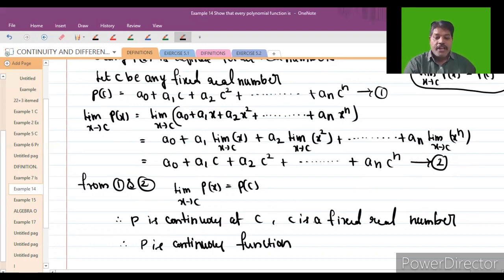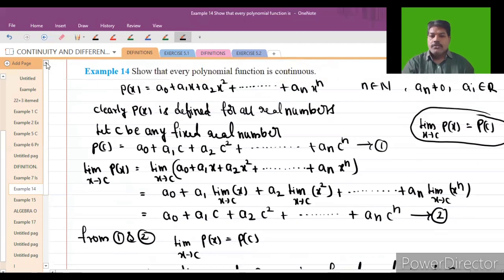I have taken one point, C, which is a fixed real number, any real number. For that real number, the function P is continuous. So automatically we can say that P is a continuous function. See that question once again, students. What are they asking? We have to show that every polynomial function is continuous.